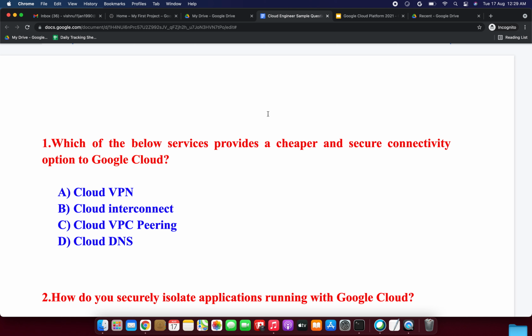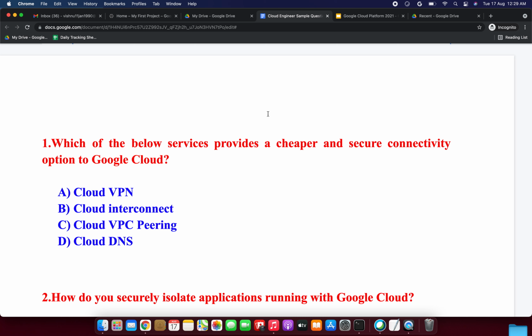Okay, let's start now. Which of the below services provides a cheaper and secure connectivity option to Google Cloud? Option A Cloud VPN, Option B Cloud Interconnect, Option C Cloud VPC peering, and Option D Cloud DNS. Okay, so we need to select the correct answer.